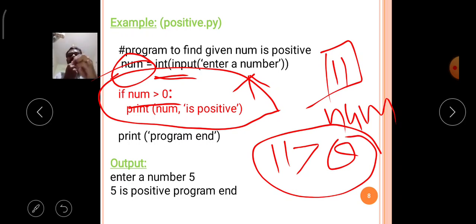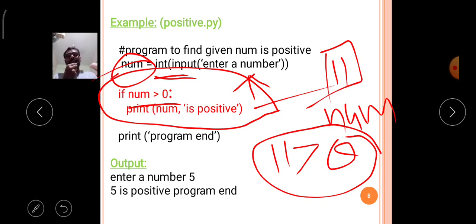If the given condition is true, then the following statement or statements are executed. On the output screen it will print num is positive, whatever the value may be, 5 or 11.